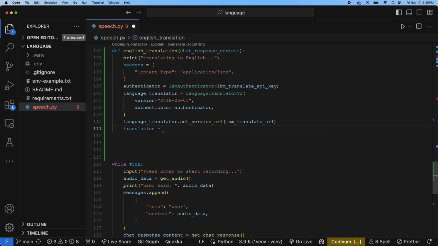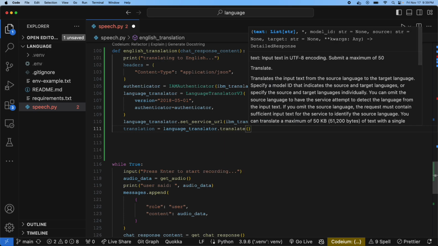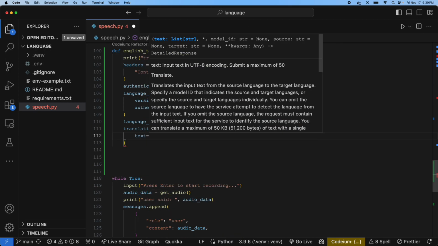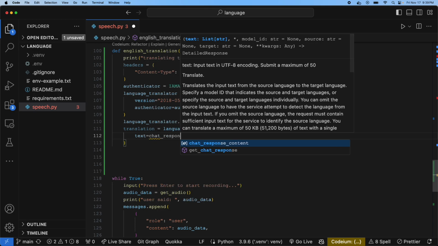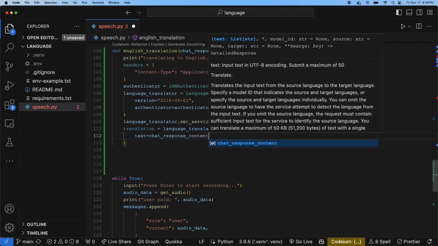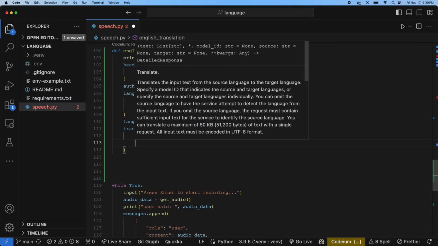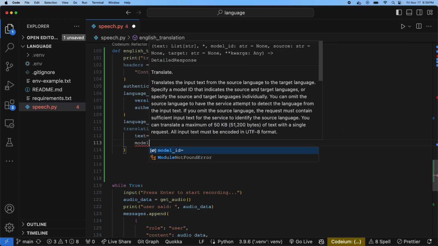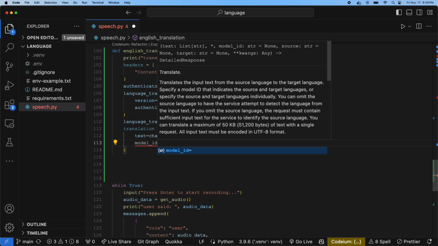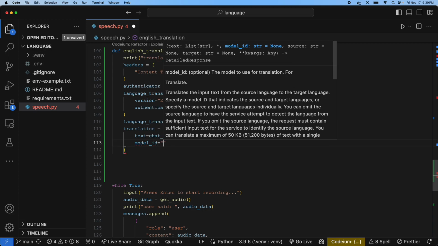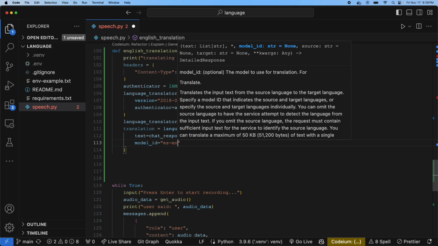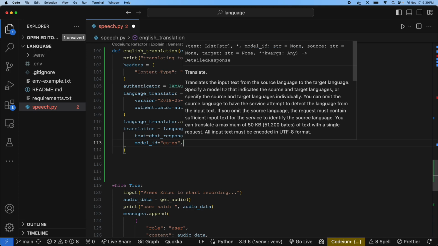So then let's get the translation now. We use the same language translator object, and we translate, right? The text that we're sending is going to be the chat response content that we take at the key of text. The model ID is going to be Spanish to English, so ES-EN.